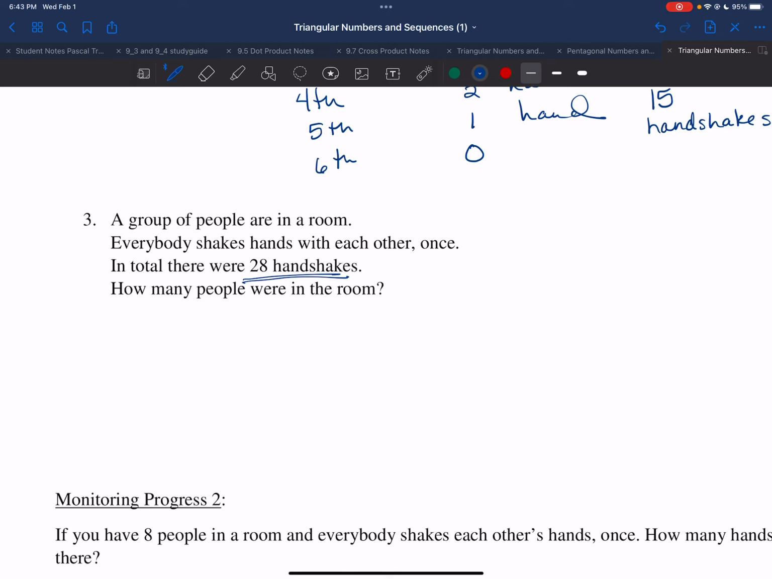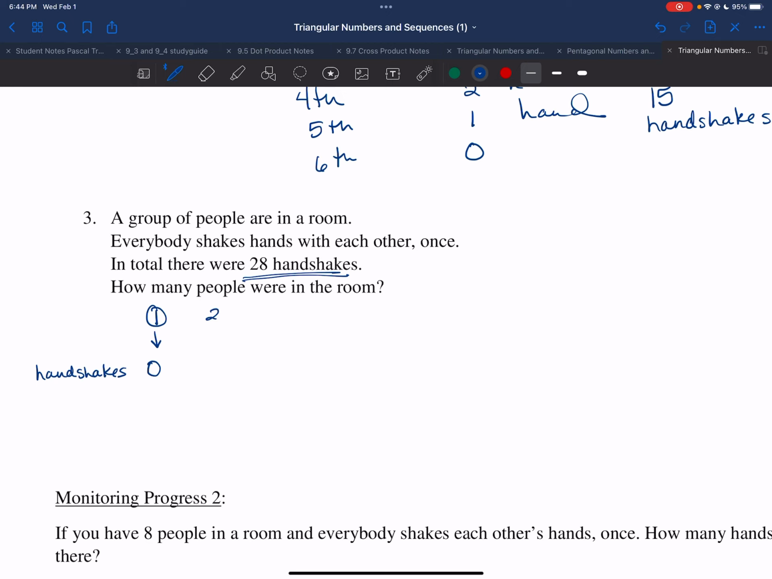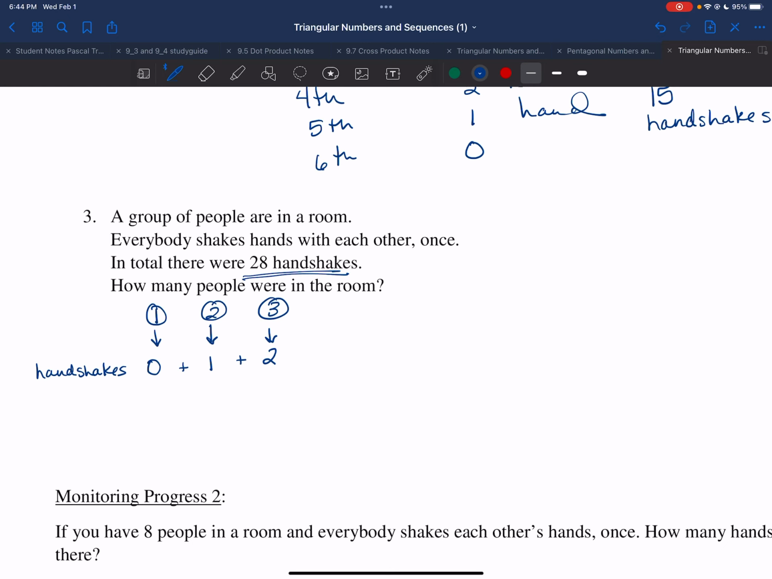I'm going to start with person 1. Person 1 has 0 handshakes. And the reason why they have 0 handshakes is because they are the only person and they're not going to shake hands with themselves. A second person comes in. When that person comes in, 1 and 2 shake hands with each other. So there's 1 handshake there. A third person comes in. That third person is going to shake hands with number 1 and number 2. So there's 2 more handshakes added. Now, I'm going to keep a rolling tally. This is 1. This is 3. I'm up to 3 already.